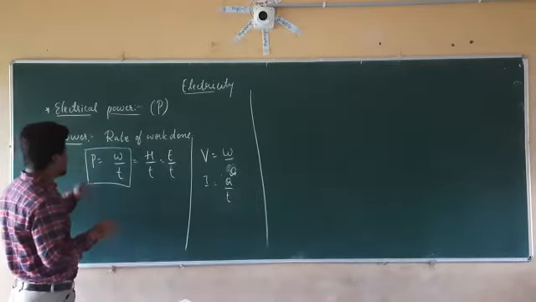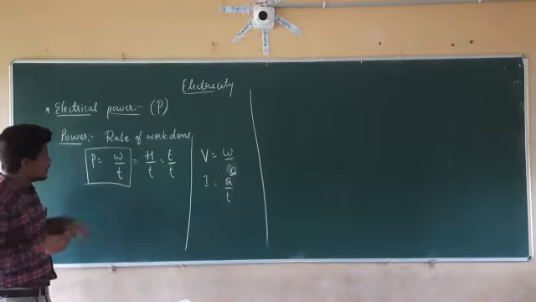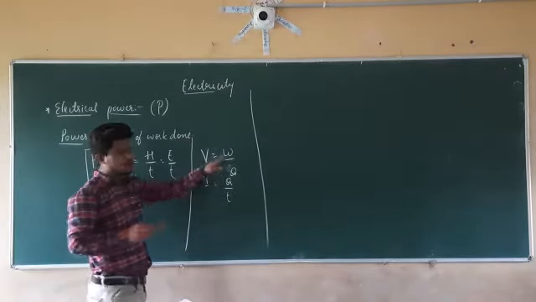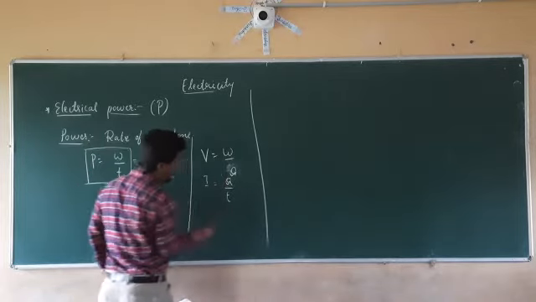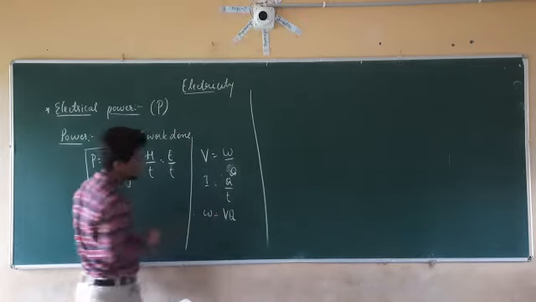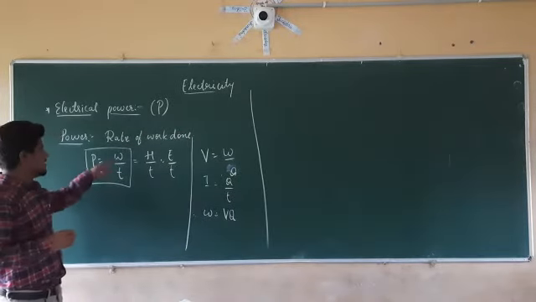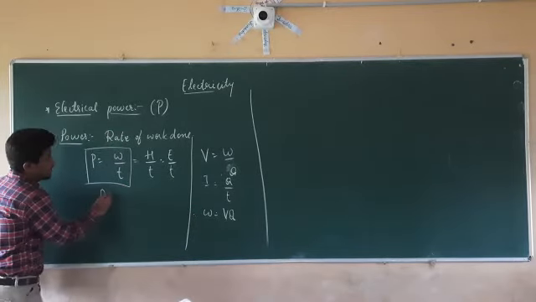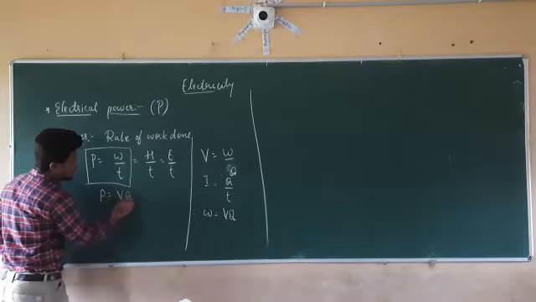So let us consider P equal to W by T here. What is W equal to? If you see here, V equal to W by Q. Therefore, W equal to V into Q. So instead of W, we can write VQ. Therefore, P equal to VQ divided by T.